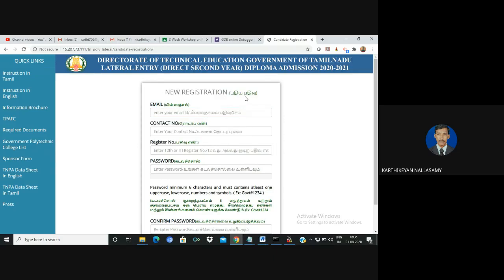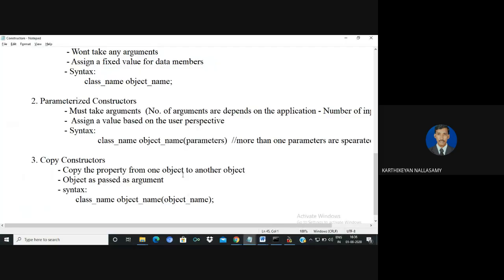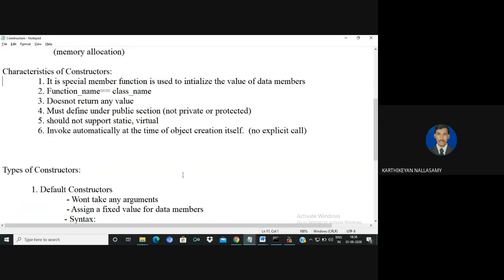In that time, it is only applicable for a parameterized constructor. We should not go with a default constructor. Clear? So my choices are based on convenience; you have to define what type of constructor we need. It doesn't mean that we always need to use only the default. There is no constraint on that. Based on the application, we have to decide what type of constructor will be designed.